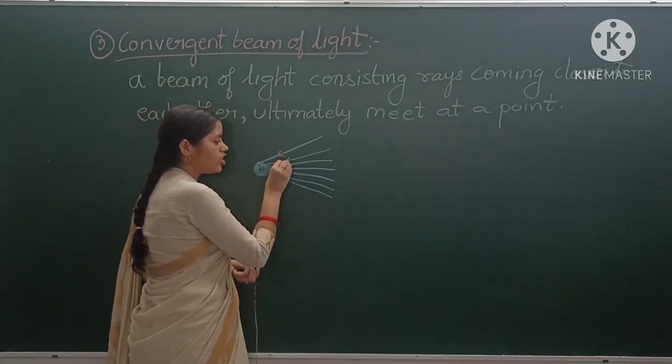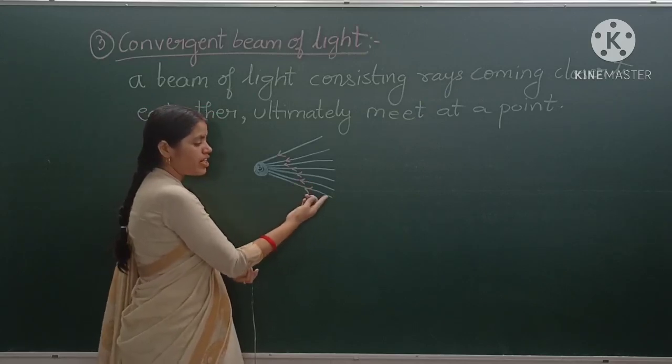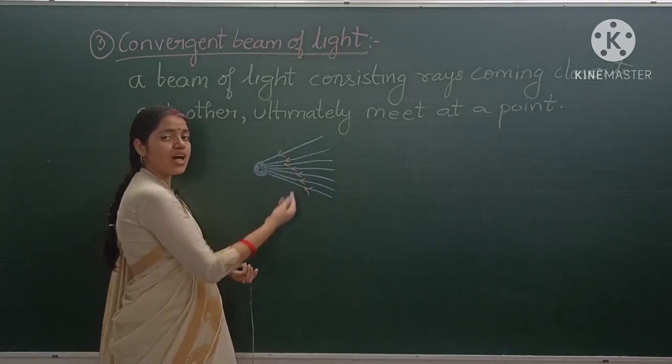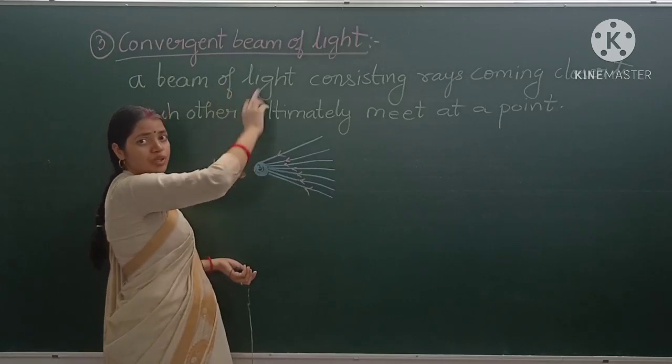We are drawing an arrow like this. The rays of light are coming closer to each other, so the distance between these rays of light decreases. This is the example for a convergent beam of light.